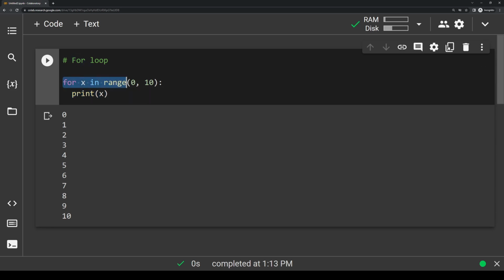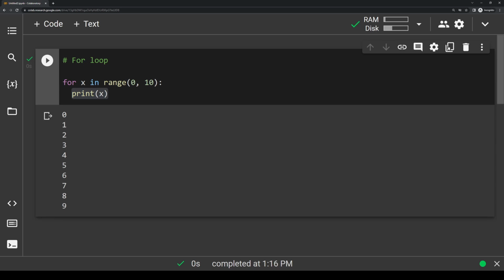Then we go back up to the loop header, and now we set x equal to 1. We enter the body again, and print out x, which is equal to 1. Then we go back up, x is equal to 2, then we print out 2, go back up, x is equal to 3, then print out 3, and so forth. We do that up until we hit x equals 10, because 10 is the last number in this range. But because it's the last number, once it hits 10, we don't enter the body, so that's why 9 is the last number that is actually printed out in this series.